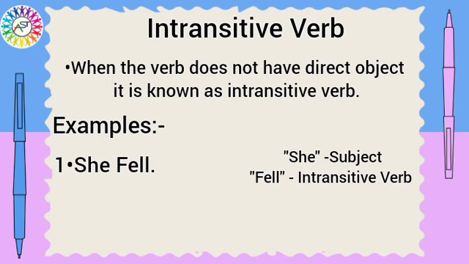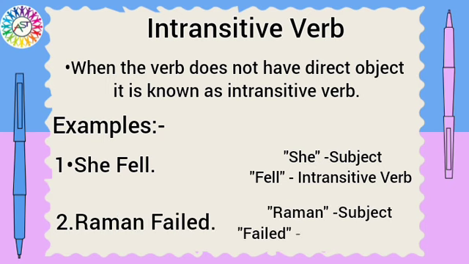Okay? Let's come to the next example. Raman failed. Here, failed is an intransitive verb as there is no direct object linked to it. So here the only thing that we know is Raman failed. We do not know where he failed or in which subject he failed. So here there is no direct object involved in this sentence. So failed is the intransitive verb.